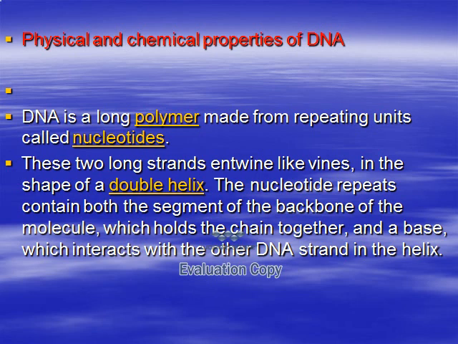What are the physical and chemical properties of DNA? The DNA is a long polymer made from repeating units of nucleotides. These 2 strands entwine like vines as a double helix. The nucleotide repeats contain both the segment of the backbone of the molecule, which holds the chain together, and a base which interacts with the other DNA strand in the helix.